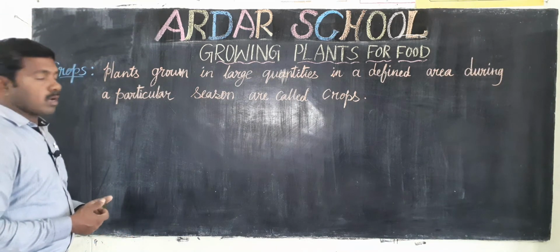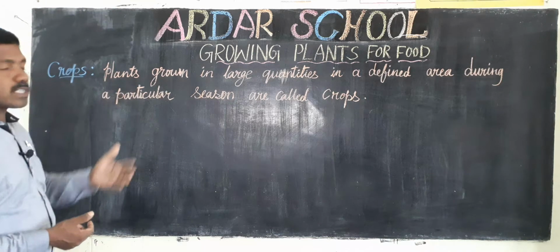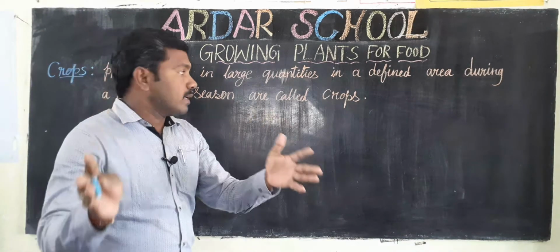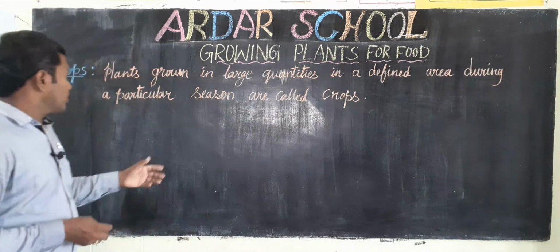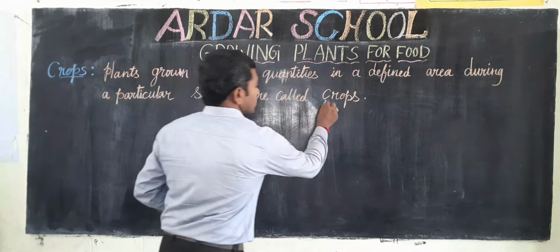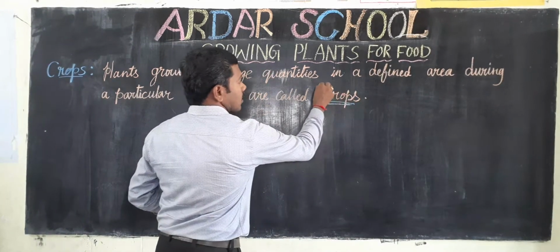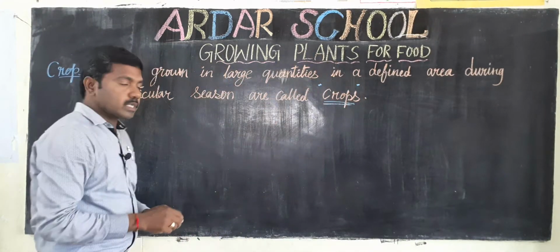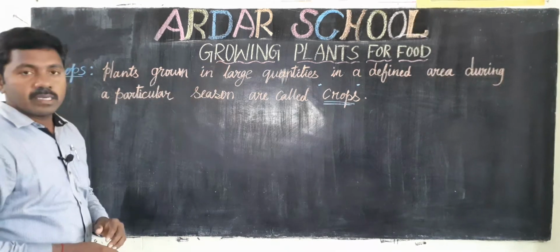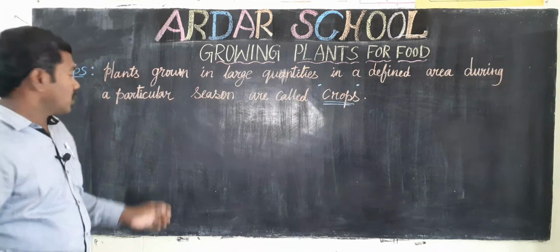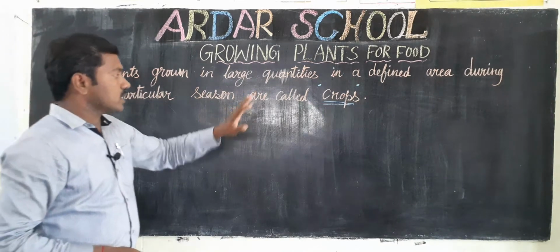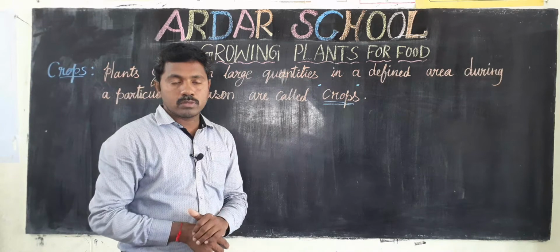Here just you observe, children: plants grown in large quantities in a defined area during a particular season are called crops. Once again, children, plants grown in large quantities in a defined area during a particular season are called crops.